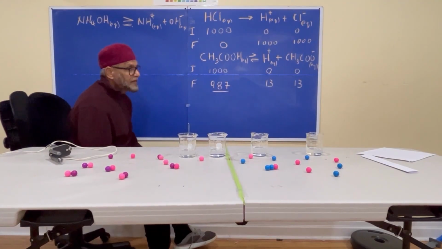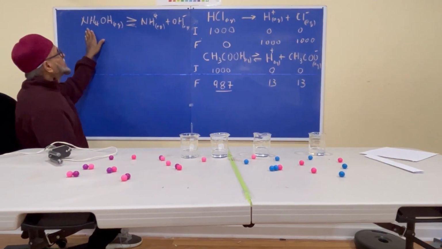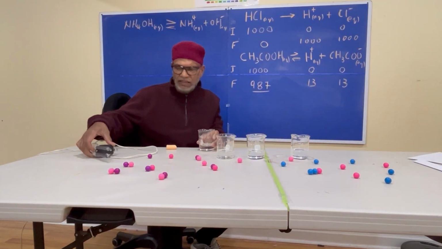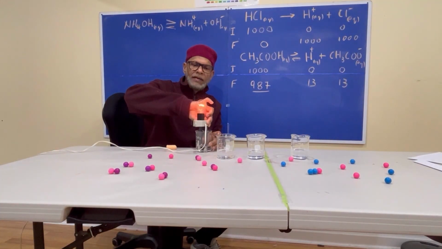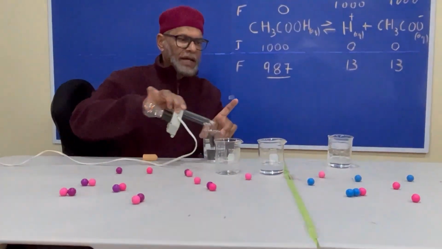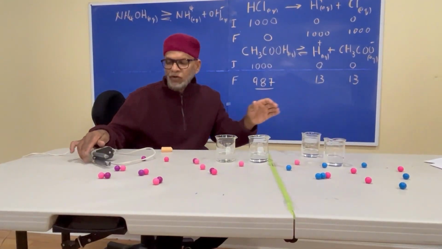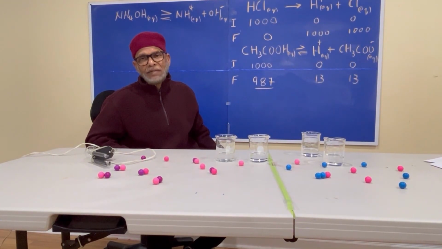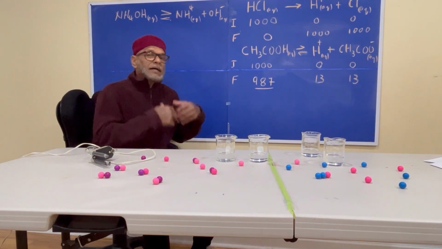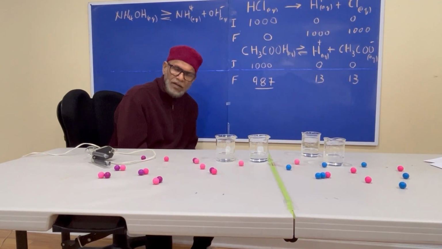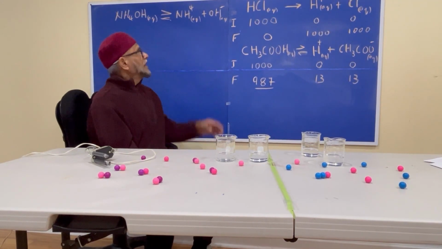Same thing holds for bases. In this case, you're going to say ammonium hydroxide is a weak base. You can do that again. This is ammonium hydroxide. See that? It lit up dimly. Okay? Sodium hydroxide, very bright. This is sodium hydroxide, which we say is a strong base, and ammonium hydroxide is said to be a weak base. So the strong base and the strong acid ionize completely, 100% ionization, and the weak base and weak acid only undergo partial ionization, and you'll see it like that.